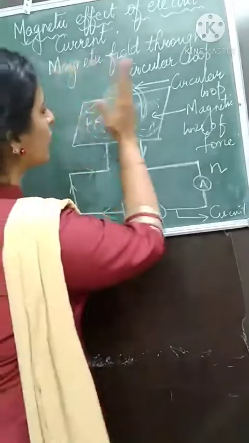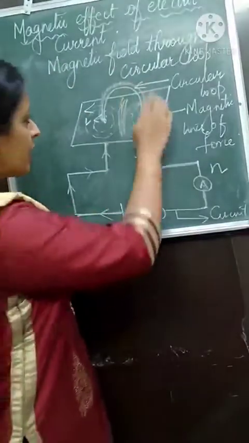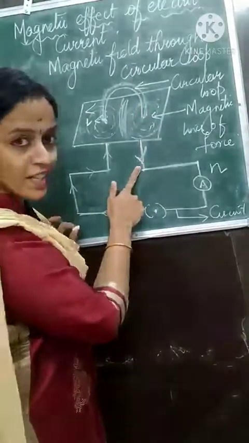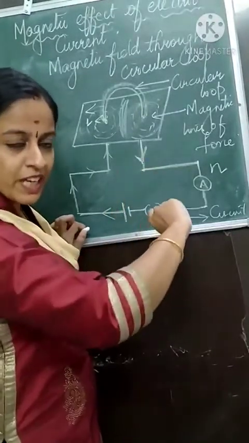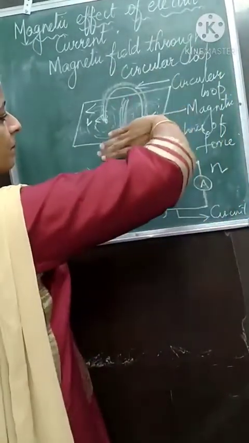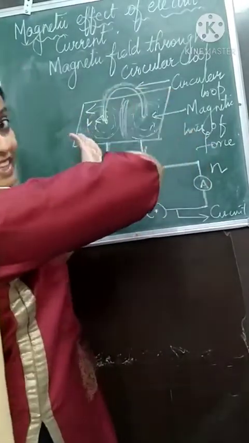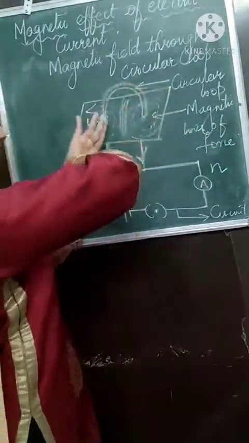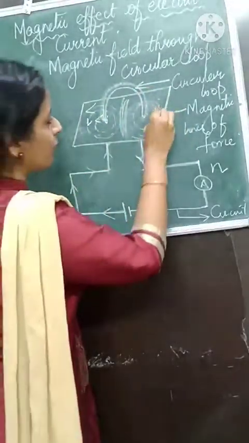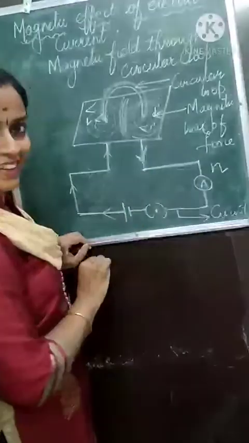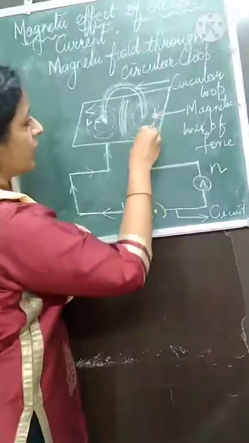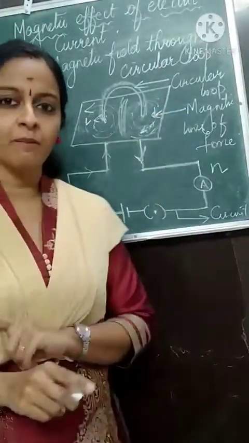Now let us see the other side of the loop. Here on this side, what is the direction of electric current? Downward direction. So your right hand thumb is in the downward direction. When the thumb is downward, where is the magnetic field? This way, so the arrow will be this way. Understood the right hand thumb rule?